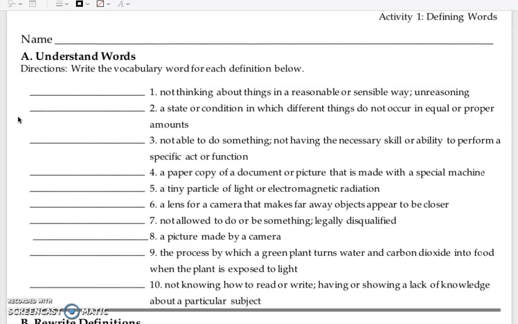Number 6, a lens for a camera that makes faraway objects appear to be closer. Number 7, not allowed to do or be something, legally disqualified. Number 8, a picture made by a camera. Number 9, the process by which a green plant turns water and carbon dioxide into food when the plant is exposed to light. Number 10, not knowing how to read or write, having or showing a lack of knowledge about a particular subject.